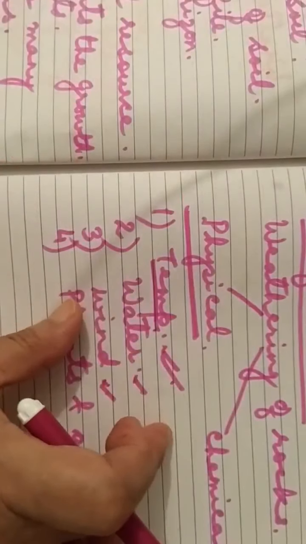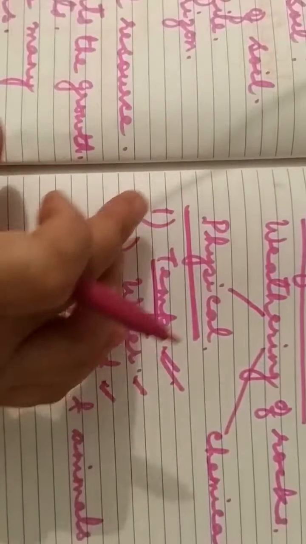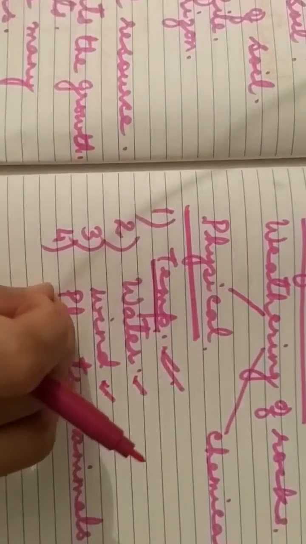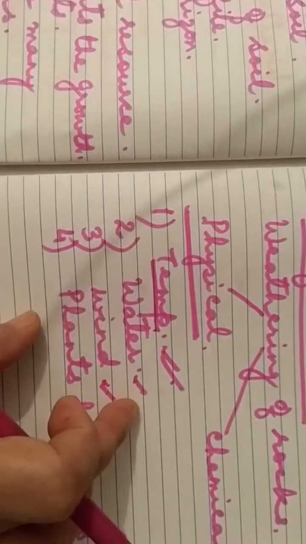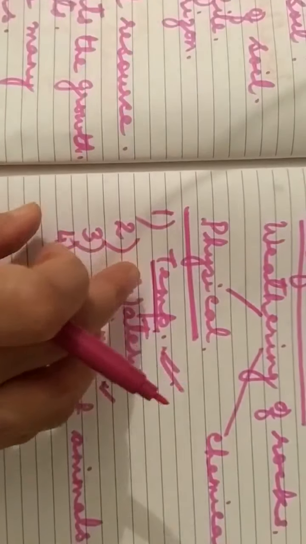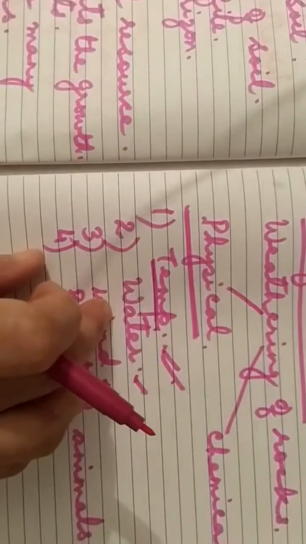Once again, let me repeat what happens. Blowing wind exerts pressure, and the particles which are attached to the rocks get separated. Here the wind acts as a carrying agent. So in this way, the sandstorm in the desert and high wind on the seashore have both erosive as well as transportive action.